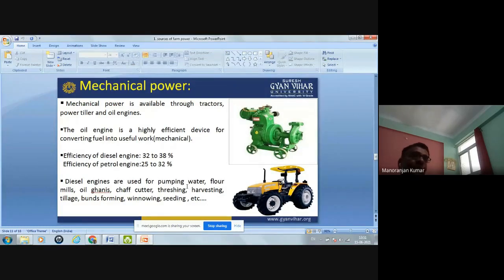This mechanical power, like tractor, power tiller, or engine, is used for pumping the water, flour mill, oil dhani like mustard oil dhani, chaff cutter, threshing, harvesting, tillage, bund forming, winnowing, seeding. So in all these farm activities, the mechanical powers are used.